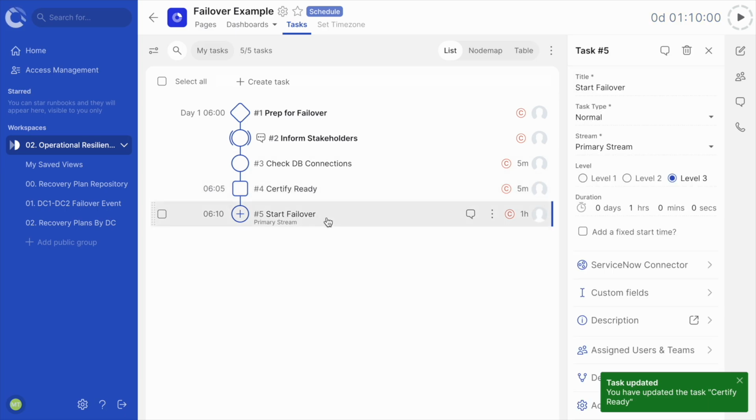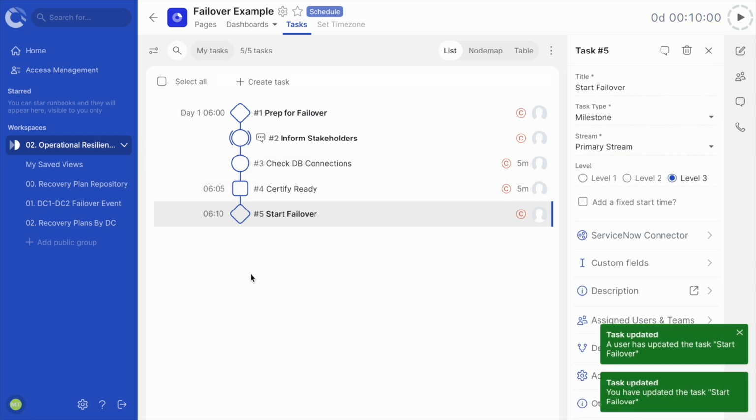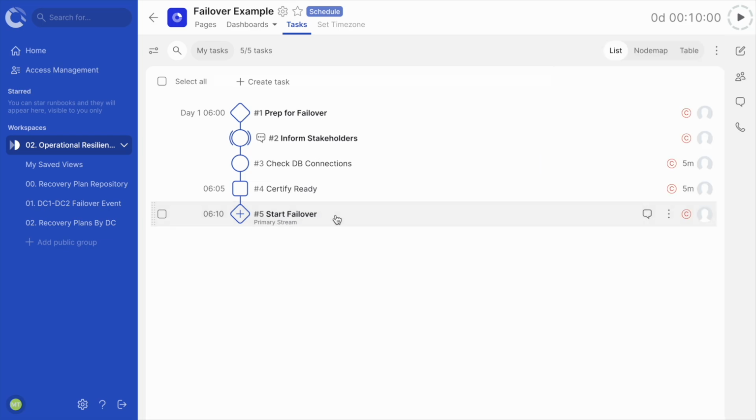Lastly, in this simple example, we will set our start failover task as a milestone. Milestones will show up in the Runbook dashboard and can be a brilliant way of reporting progress through the different stages of your plan. Notice how the icon for each task has changed to reflect the different task types. Now let's talk about streams.